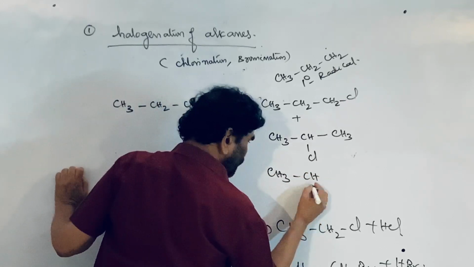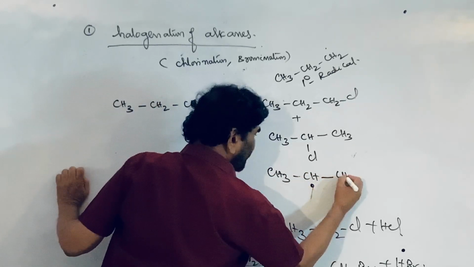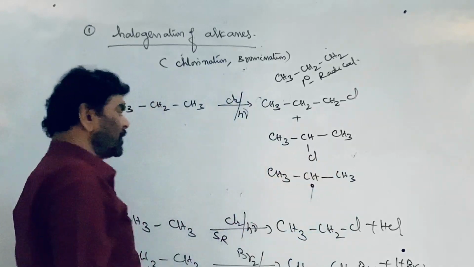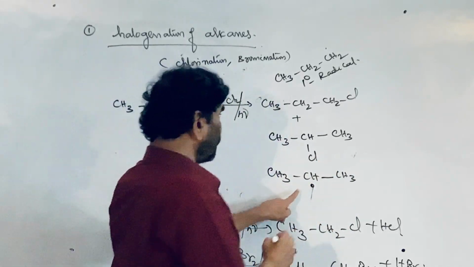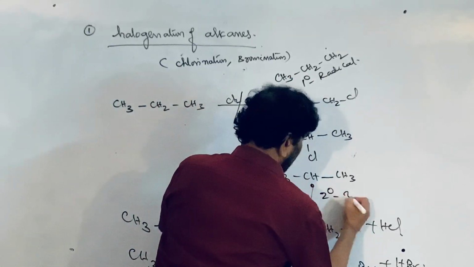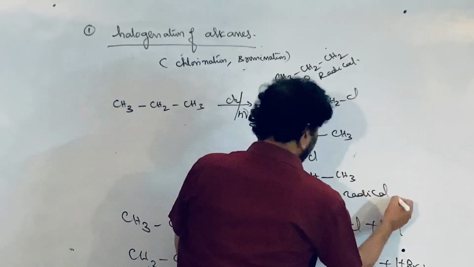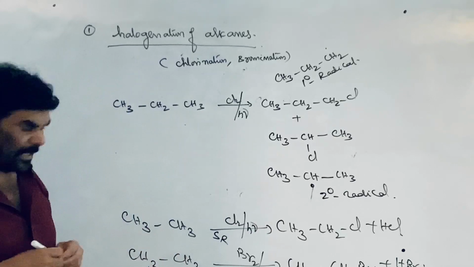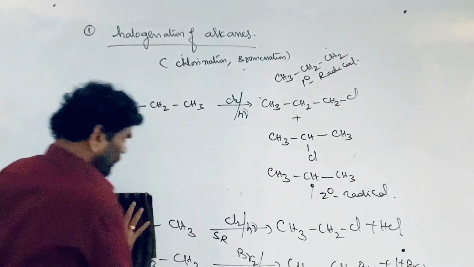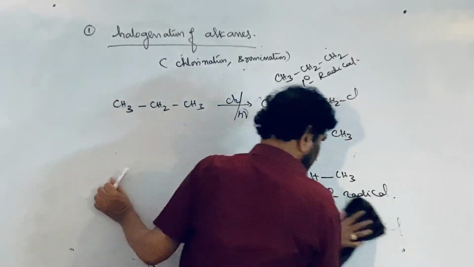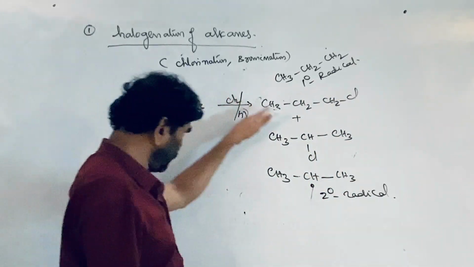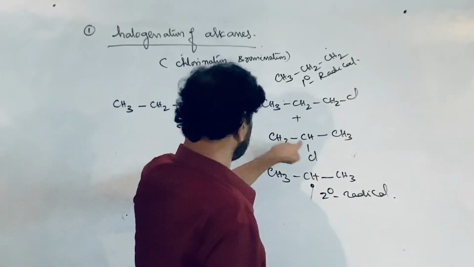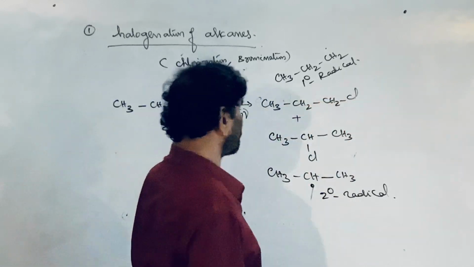That is, hydrogen should be removed from the secondary carbon. As a consequence, a 2 degree free radical is generated. This is the more stable 2 degree radical. As the degree increases, the stability of the radical increases. So more of the reaction takes place through this and less of the reaction takes place through this.